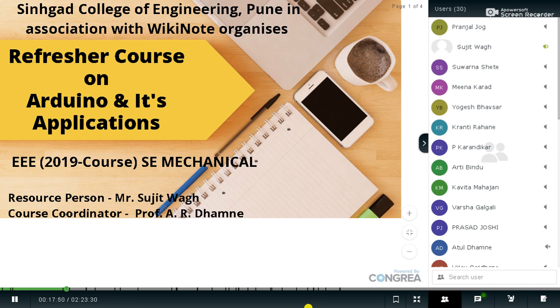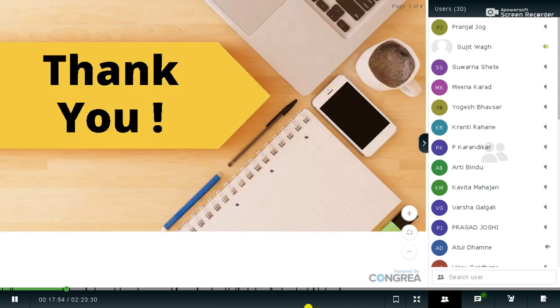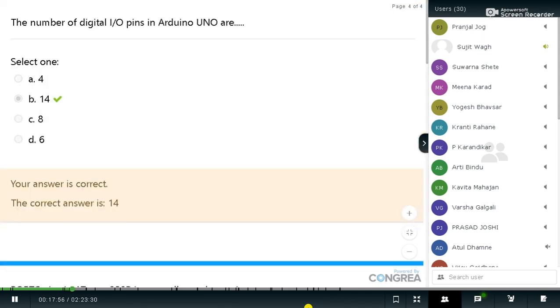Let's start with the quiz explanation first. The first question which was asked yesterday was the number of digital input output pins in Arduino Uno. There are 14 digital pins, numbered from D0 to D13.